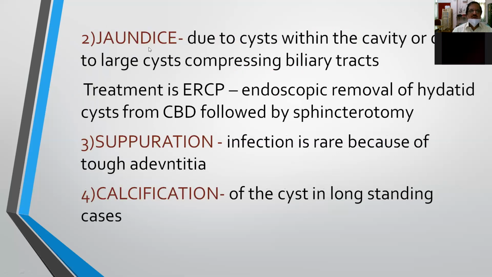And next is jaundice, due to a cyst within the cavity or a large cyst which compresses the biliary tracts. The treatment is ERCP, endoscopic removal of the hydatid cyst from the CBD, followed by sphincterotomy. You can do the sphincterotomy before or after removal of the cyst contents.